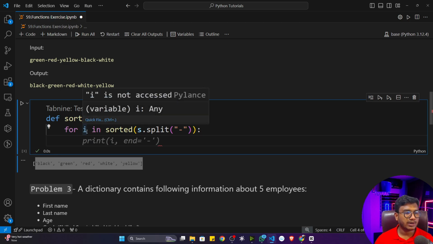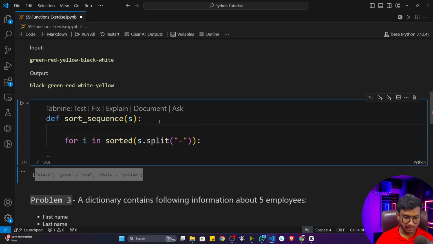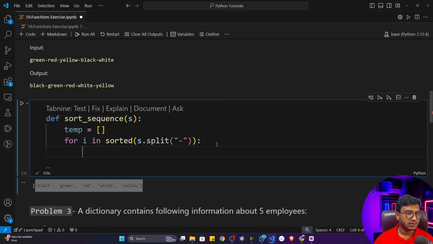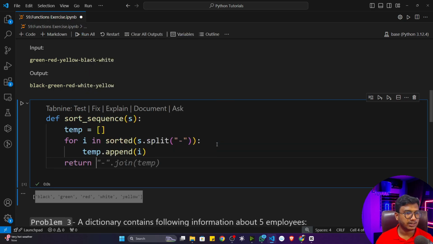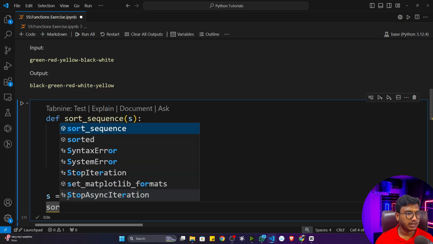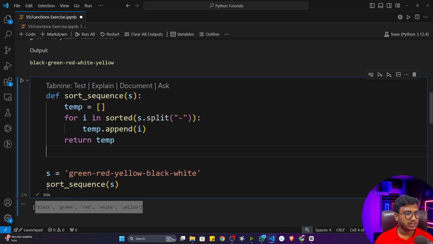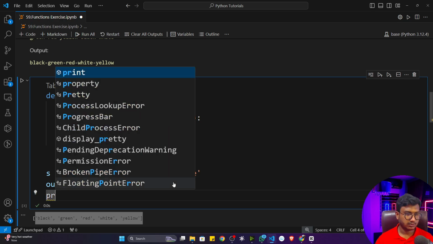All the words I'll be getting one by one, right? Let's say green, red, yellow, black. So I'll save everything in a list. Let's name it temp. Now I'll write temp.append(i). If I return this particular temp, see what will happen. First of all, let me define the string. Now let me call this function, sorted sequence, and pass my string. I'll store the result in an output variable and print it.